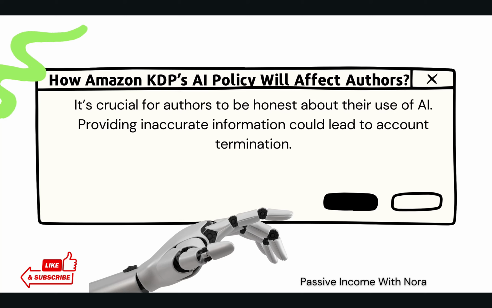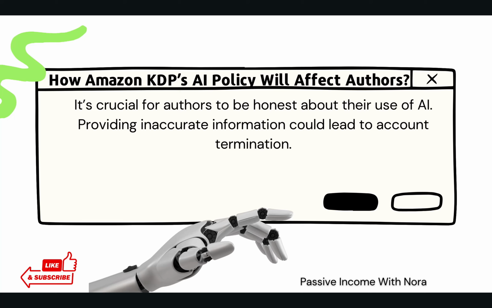So how will Amazon KDP's AI policy affect us as authors and self-publishers? While it could be more clear if books purely created by AI will be rejected, it's crucial for us to be honest about our use of AI. Providing inaccurate information could actually lead to account termination and suspension, as well as holding the royalties.